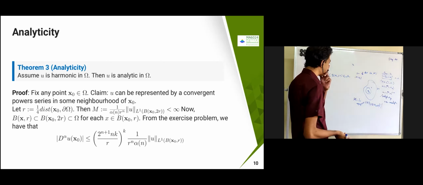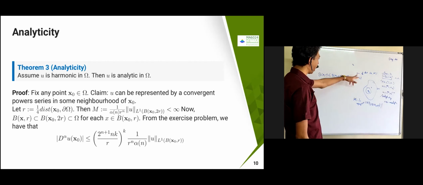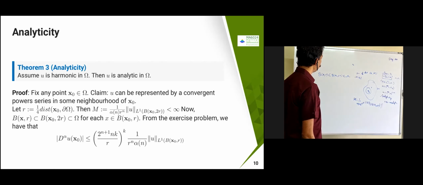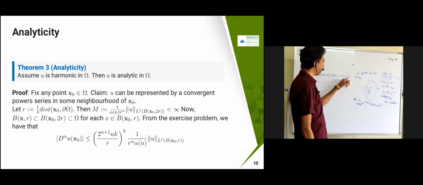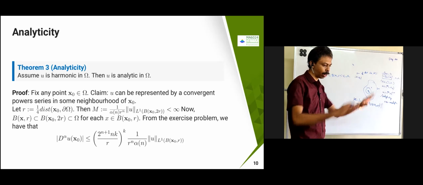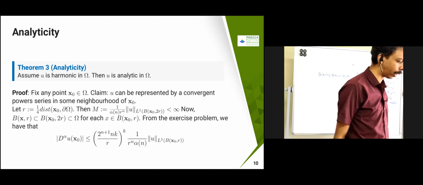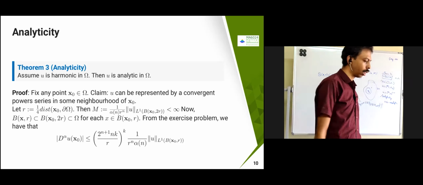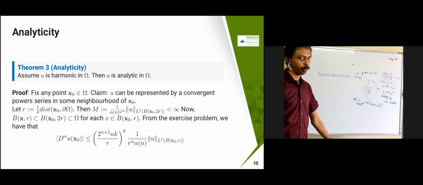Now you can realize why I have chosen r as 1 by 4, so that this will be properly contained. B of x comma r should be a subset of B of x naught comma 2r, and this should be properly contained in omega. If I choose 1 by 4, then this is going to happen. Otherwise the ball is going to exceed omega. That's the reason I have chosen r as 1 by 4, for each x belonging to B of x naught comma r.